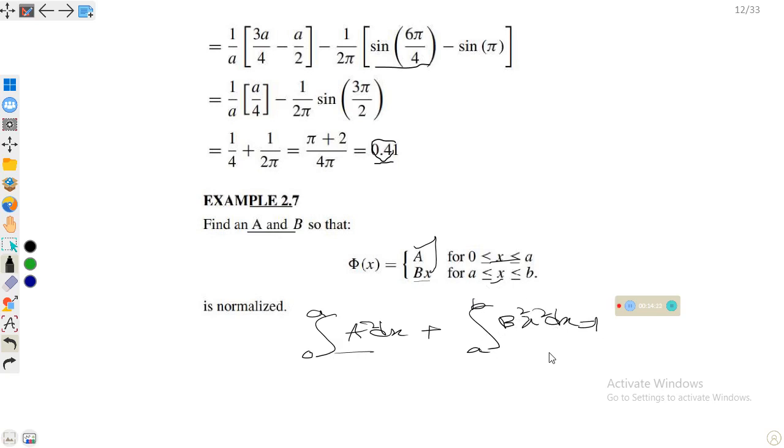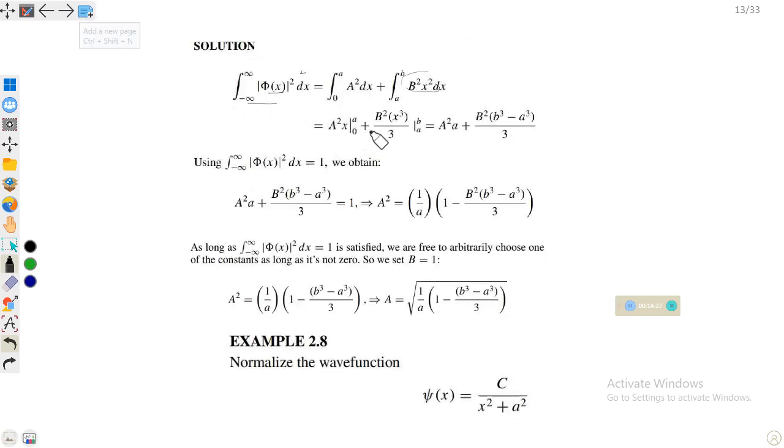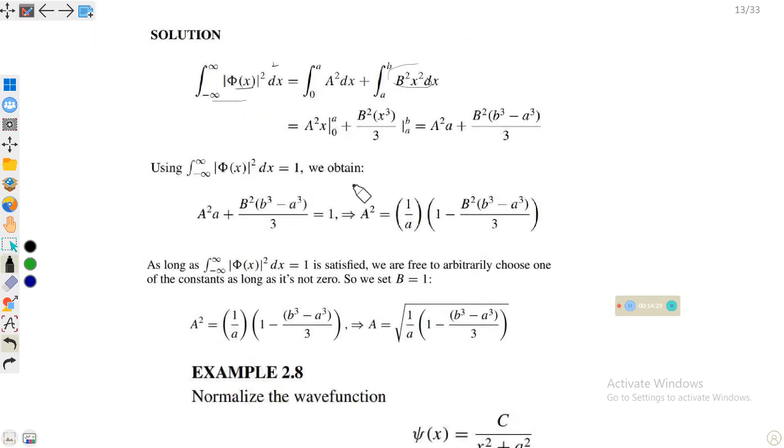We will evaluate this separately, and this will give an answer like this: a square plus this. Then you can integrate this, a square plus the whole term, and find the value of a. This will be this complex number, and then we can find the value of a, this whole term.